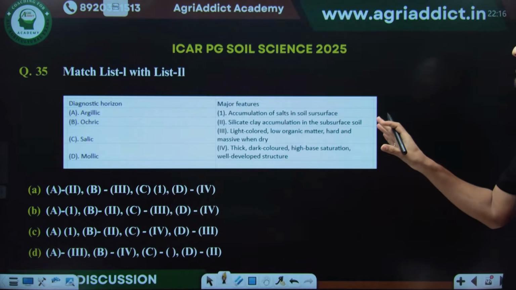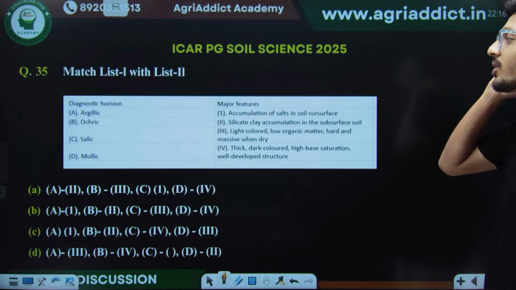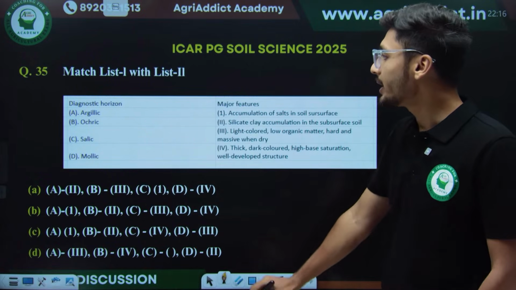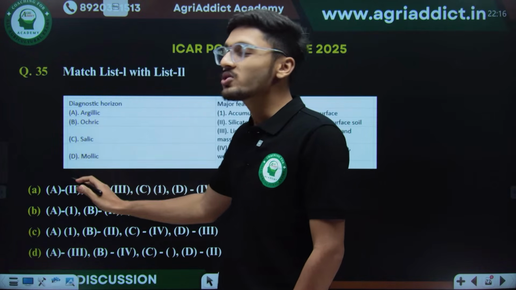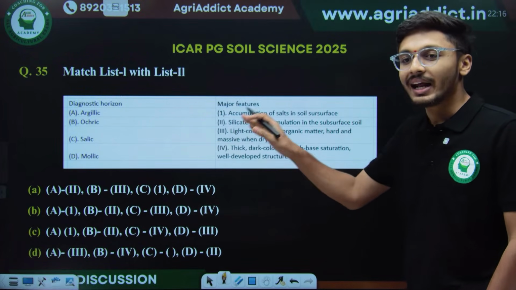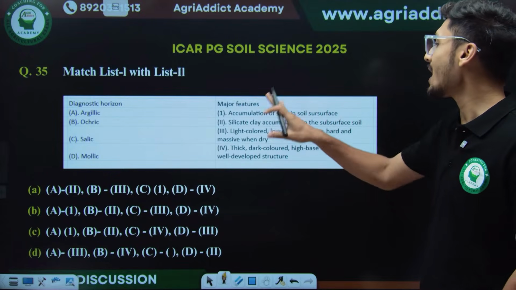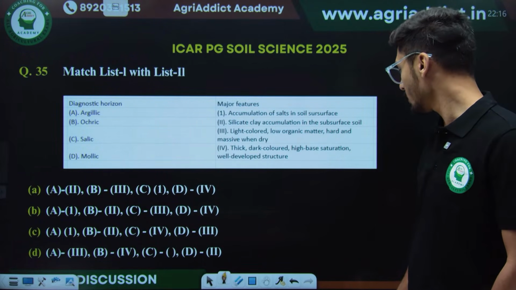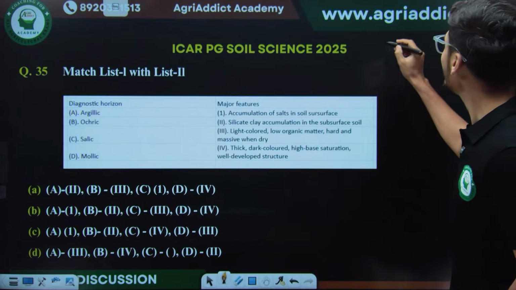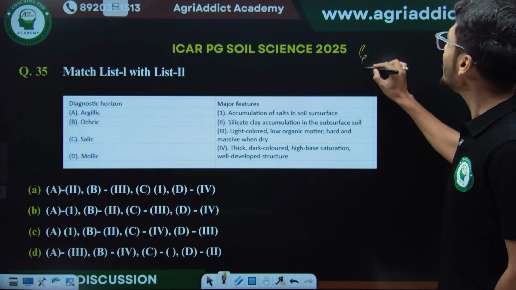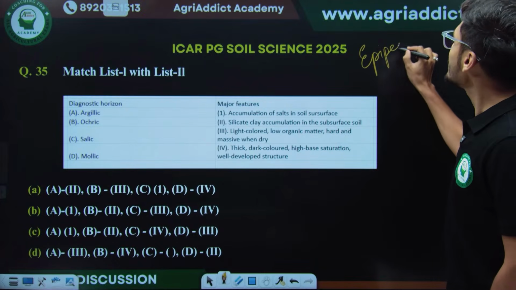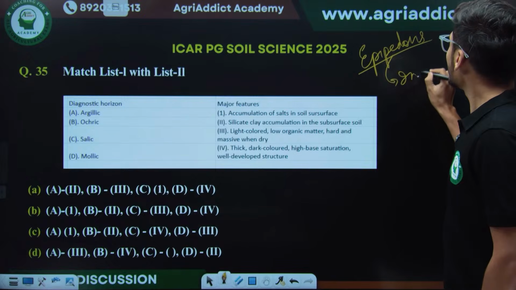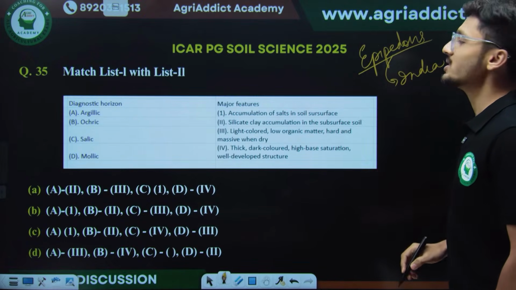Next question we have is match the following. It is asking about diagnostic horizons and their major features. See, अब question में दो endopedons और दो epipedons को लिया गया है और उसके required characteristics आगे दिए गए हैं. तो मुझे इसका correct answer बताइए. And apart from this, just tell me what are the epipedons important in India? What are the epipedons important in India?